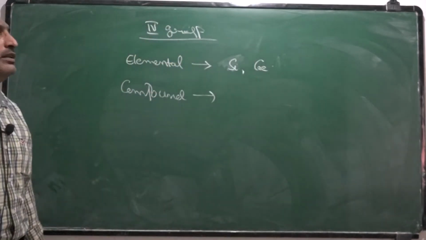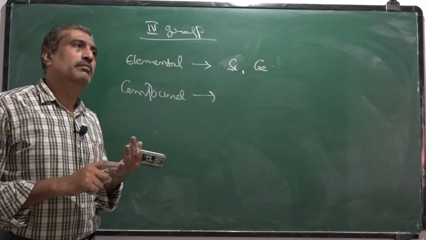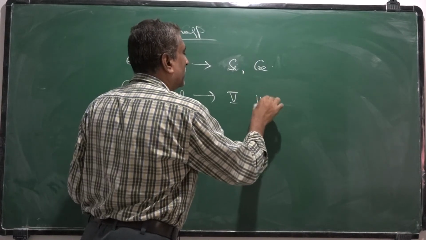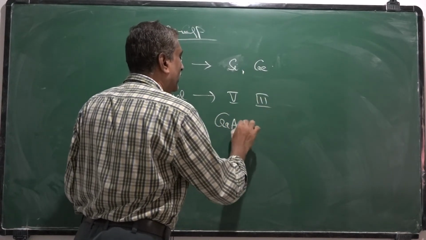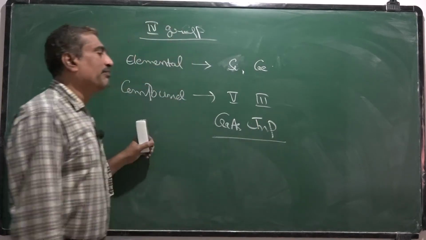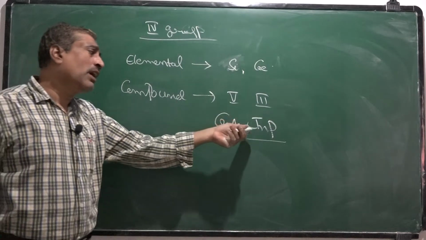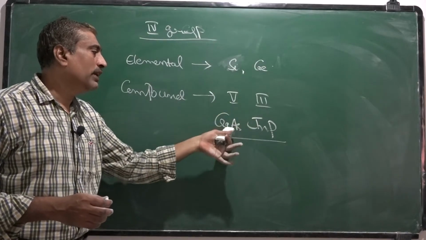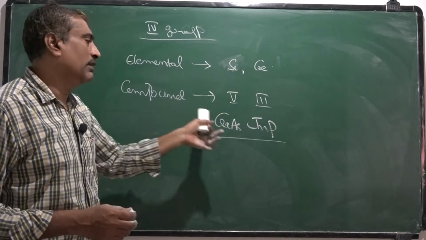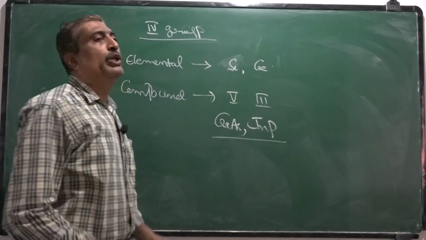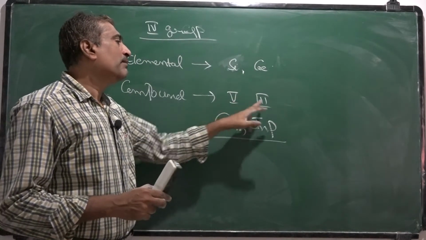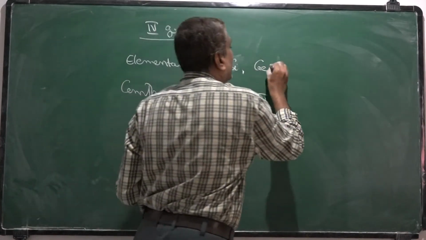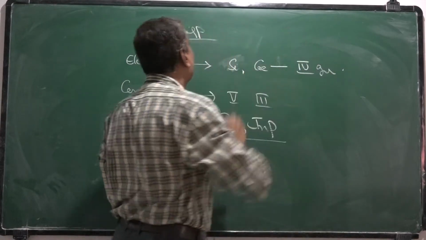And these compound semiconductors are the compounds of fifth and third group elements, that is gallium arsenide, indium phosphide. These are compound semiconductors. It is the composition of two elements so that a compound is formed, and that compound itself is a semiconductor. Usually compound semiconductors are formed by the combination of fifth and third group elements, and elemental semiconductors belong to fourth group elements. Okay.